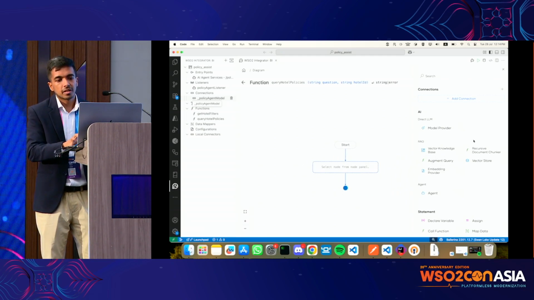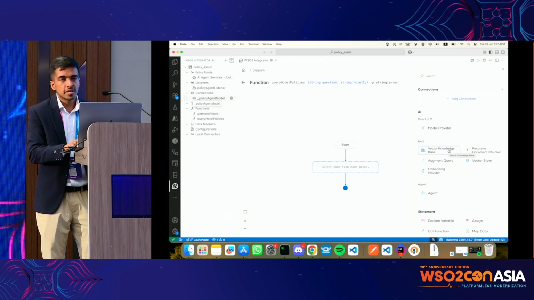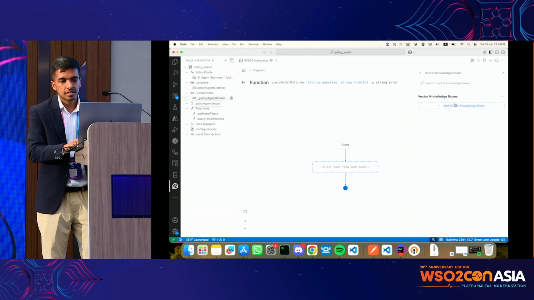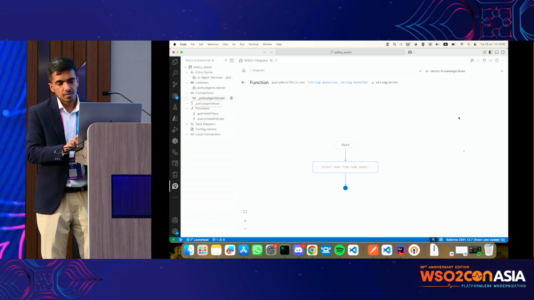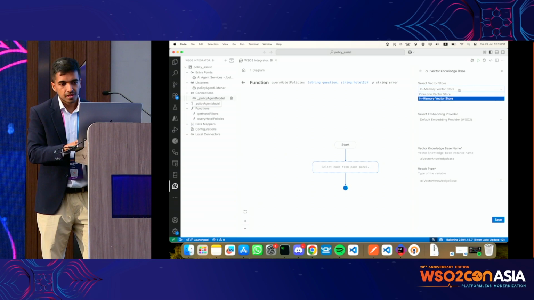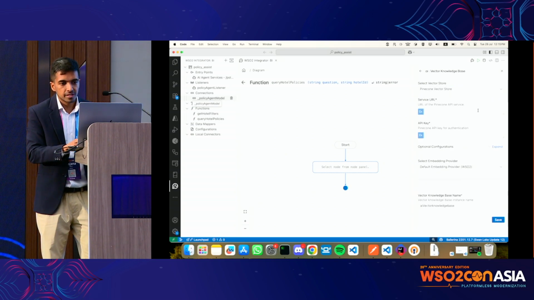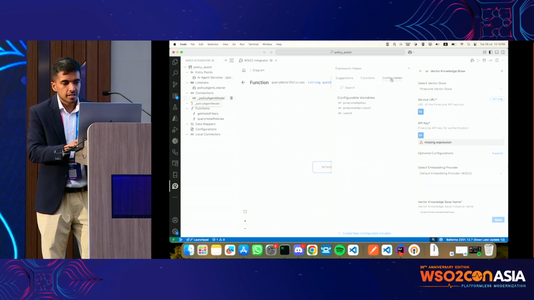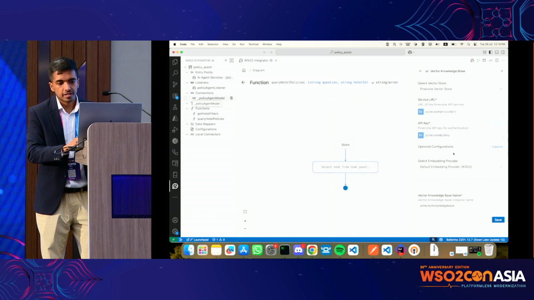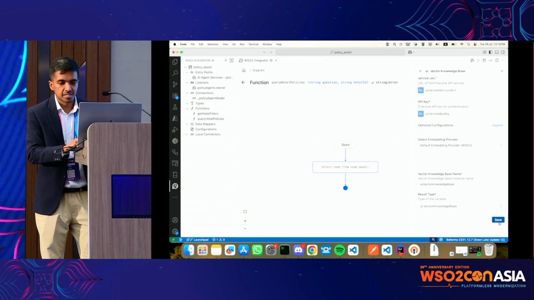Okay, the retrieval part. What I'm concerned with here is that I need to retrieve from the vector database that is out there in Pinecone, right? So I'm going to create a knowledge base. We have the option of connecting to in-memory vector databases, but no, I'm going to use Pinecone here. The service URL and the API key are already configured, right? So this is done. Again, I'll be using the default embedding provider, which is provided by WSO2.